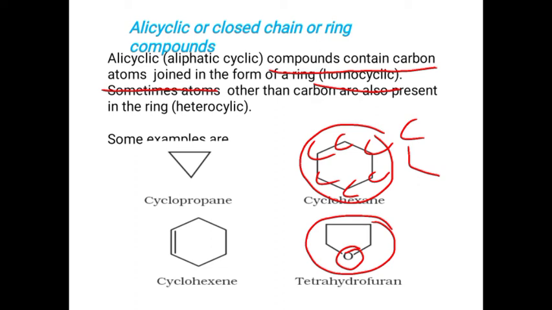So alicyclic compounds are further classified into homocyclic and heterocyclic. Homocyclic are made up of only carbons. If an atom other than carbon exists in the ring structure, we call it a heterocycle.